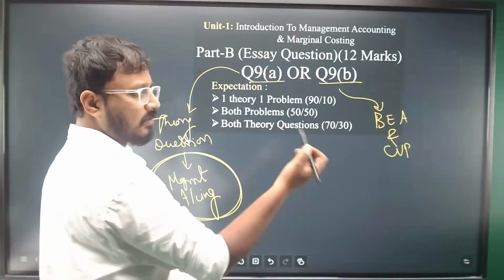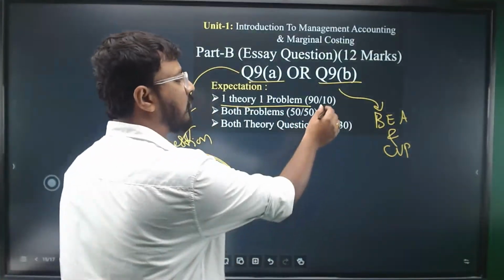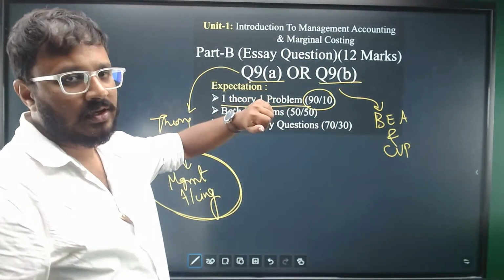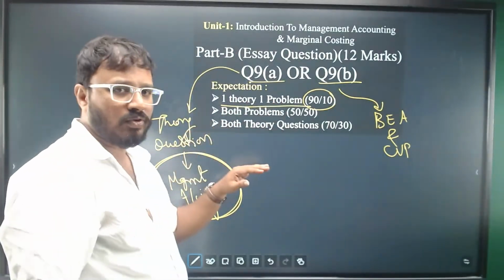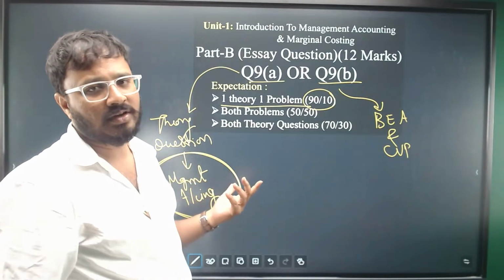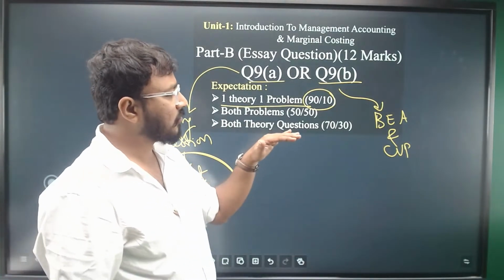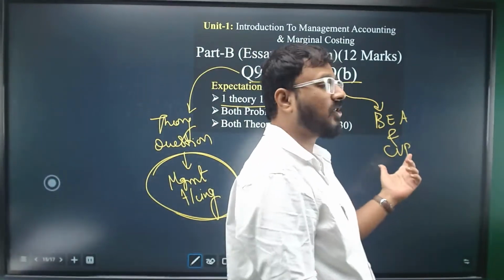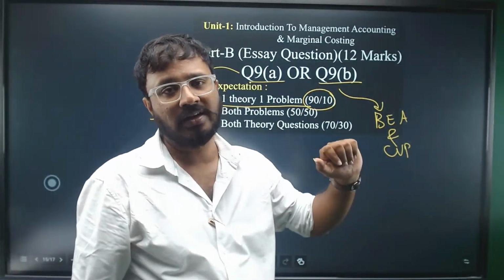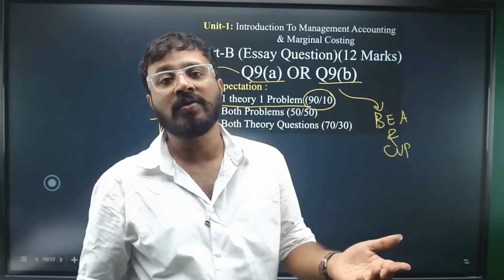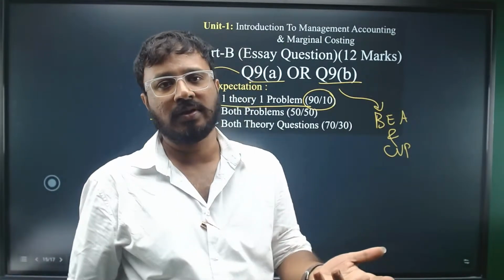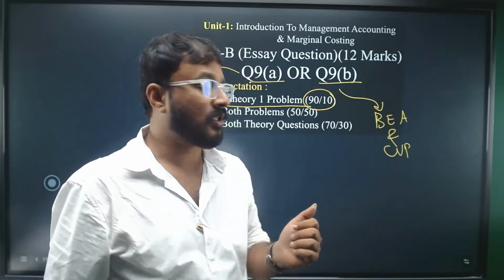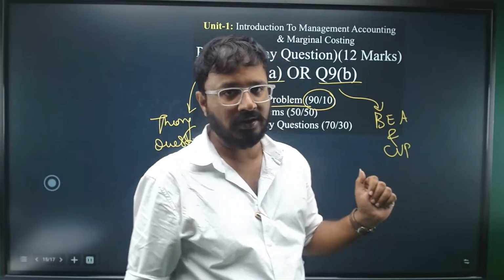So look at this. The chances are like this: one theory, one problem. 90% chances are there for this type of question being asked. Very rarely you may see both problems. As such, there are no problems that can be asked in management accounting, so both theory is also possible, because they might ask a theory question from the break-even analysis here. They may ask what is break-even point, how to analyze it, what is marginal costing, and differentiate it from absorption costing. These types of questions can also be asked in the theory there, right?